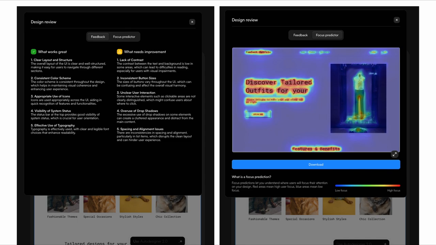Anyhow, the next task, I thought I might try out the review features as well, and it turned out pretty interesting. Got some feedback. You would think that what UIZard would generate would follow its own feedback, and it also has this interesting eye tracking feature. I'll comment more about that later.